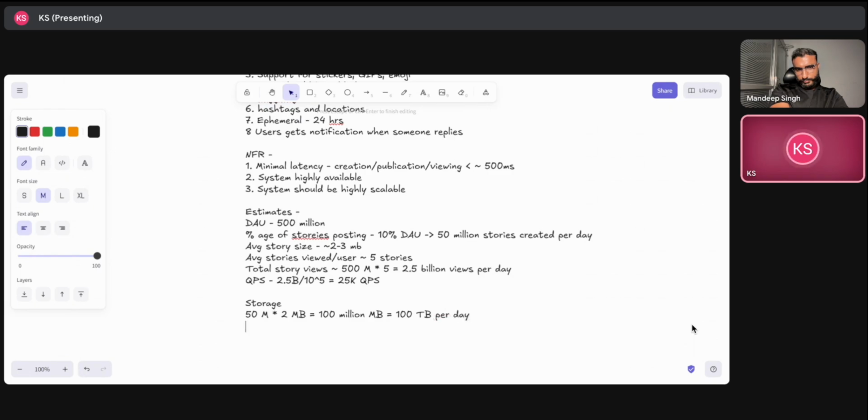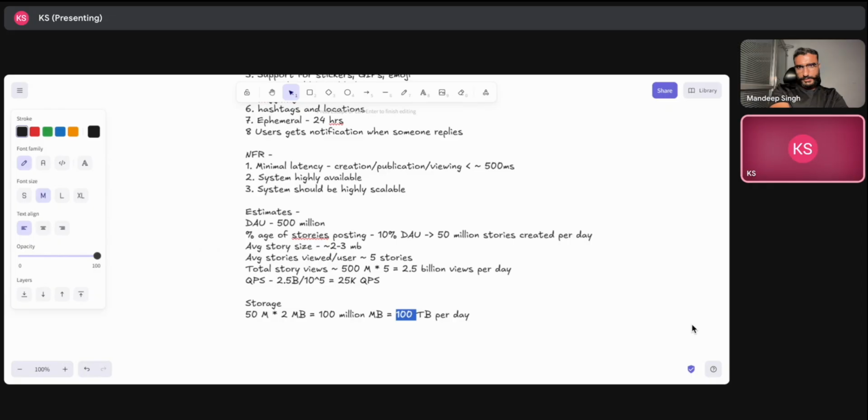So it will be around 100 TB per day of storage that is required for us. That's why I think our NFR also suggests that our system needs to be highly scalable, because we have this 25K QPS, queries per second, and we have 100 TB per day as a storage requirement for us. Any questions on this, Mandeep?